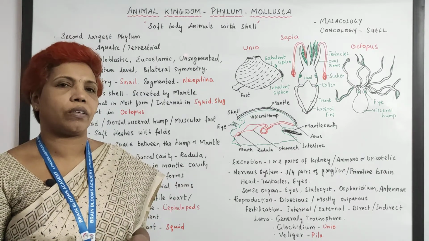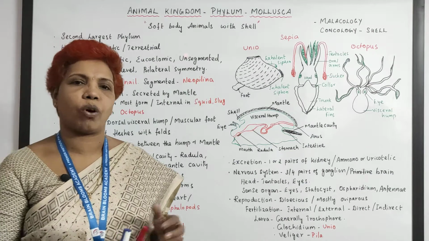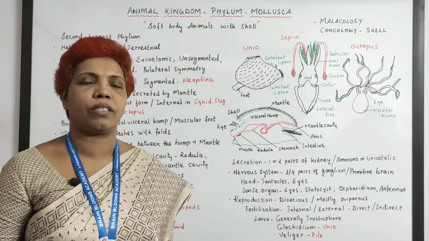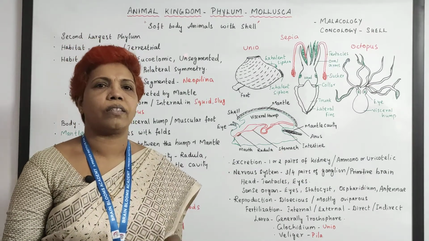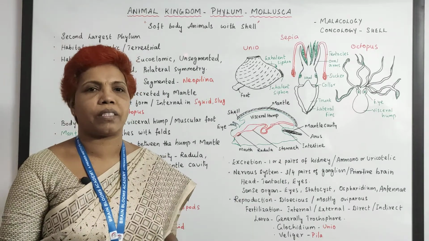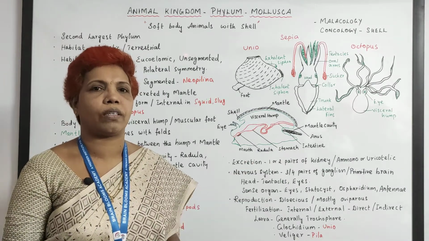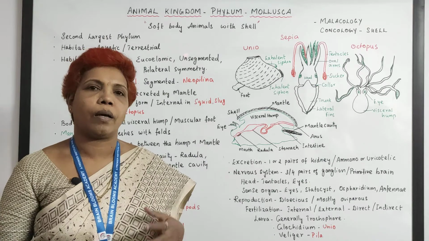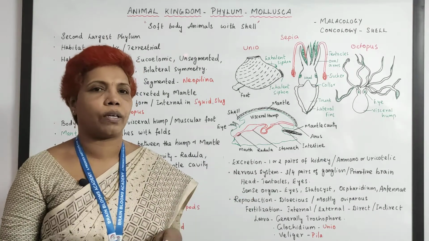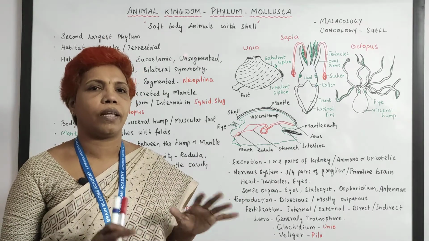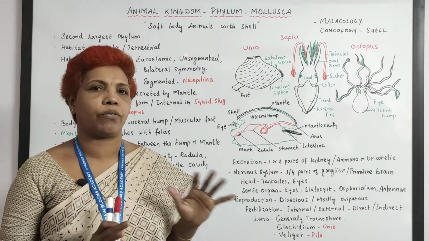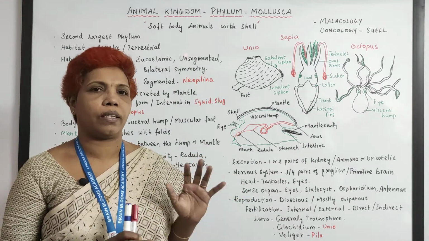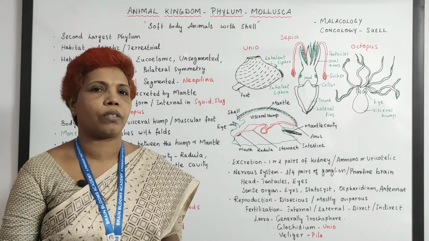Start with habitat. Where do they live? They live in water as well as on land. You could see the snail on land, and this freshwater mussel, this octopus, everything in water. Water in the sense they are both marine as well as freshwater forms. So they fit themselves to any kind of pH, and that indicates that they are marine as well as freshwater.